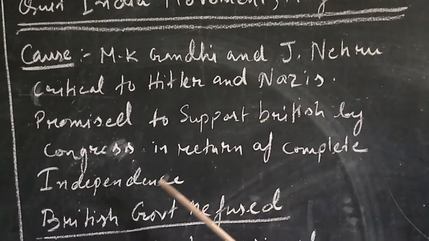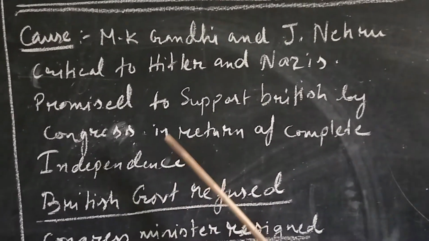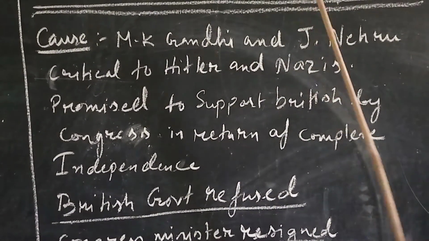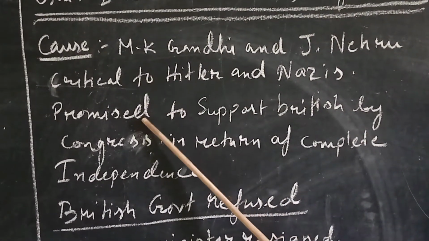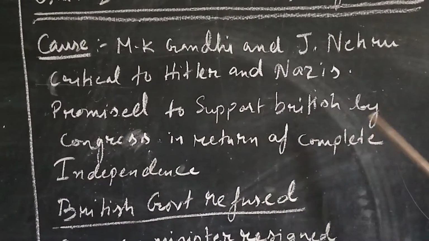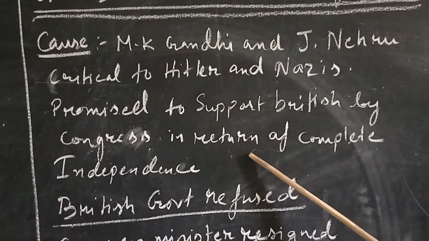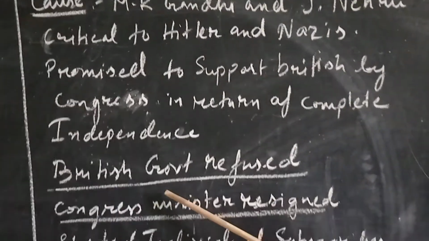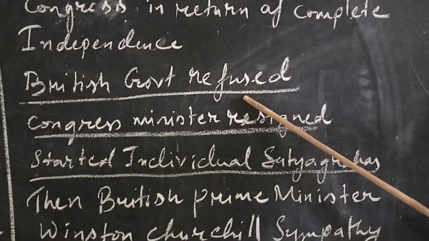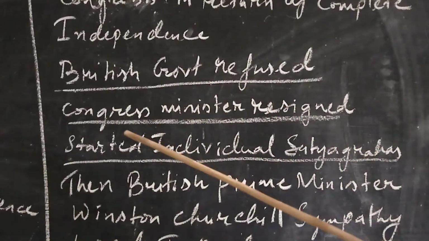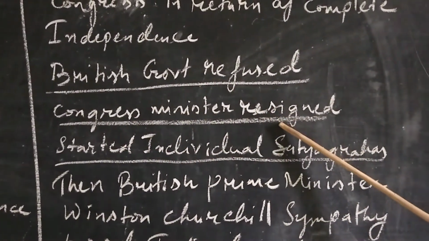They should give complete independence to India, and then Congress would support the British to fight against Hitler and the Nazis. But when this was demanded, the British government refused. After the refusal of the British government, Congress ministers resigned one by one.